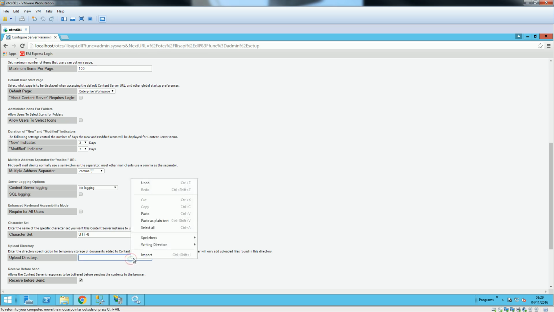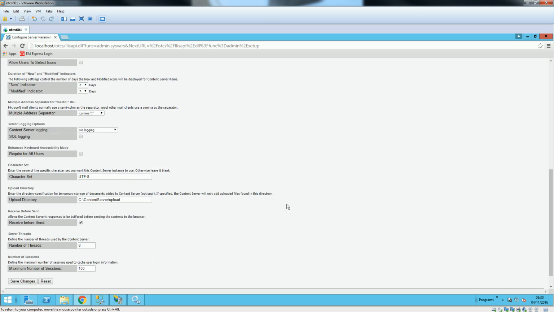And here's the upload directory. We're just going to paste the upload directory that we already created at the start of the installation. So we'll save the changes.